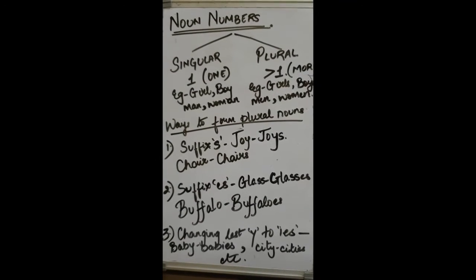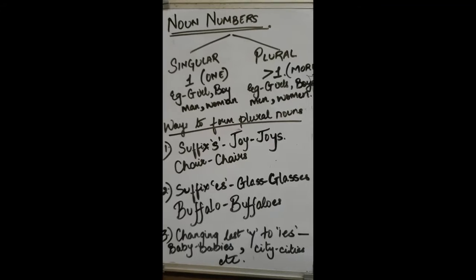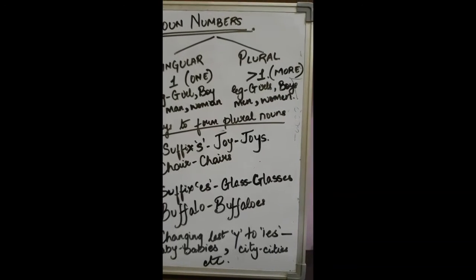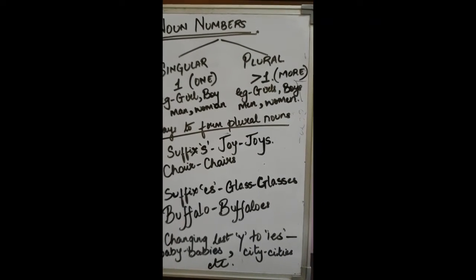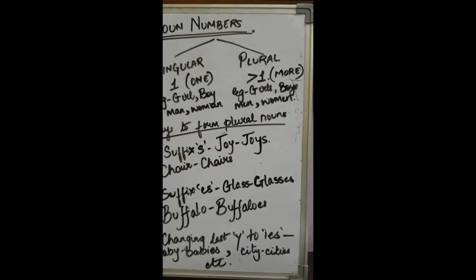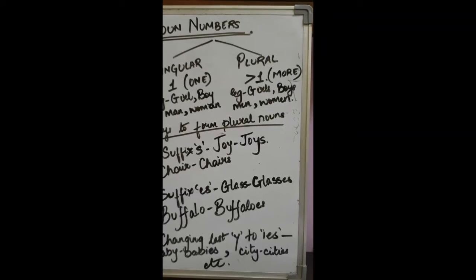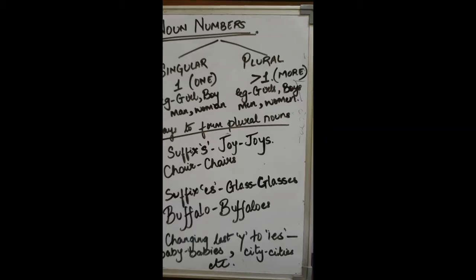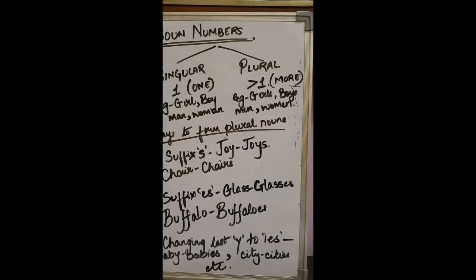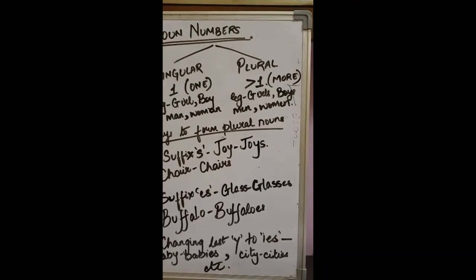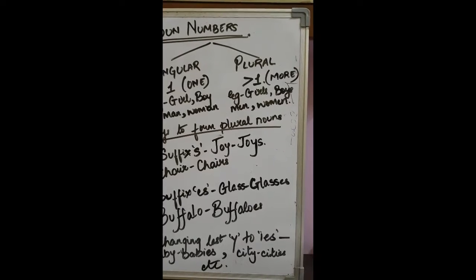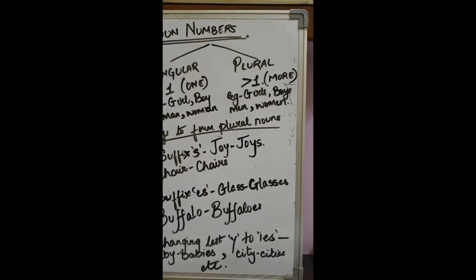Now the third that we have under nouns is the noun numbers. There are two ways we can bifurcate noun numbers. First one is the singular or the plural. Singular, as the word suggests, is 1. So anything which is 1 is a singular number. Anything more than 1 is a plural number.